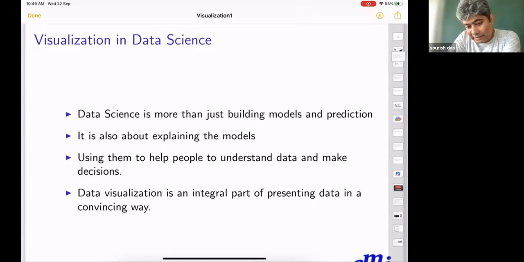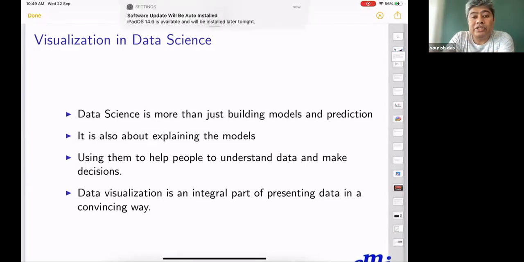So data science, I always tell people, I know many of you are very excited and you want to build more models and do some predictions and stuff like that. But data science is not just building models and prediction. It is more than just building models and prediction. It is also about explaining the model, so using them to help people to understand data and make decisions.